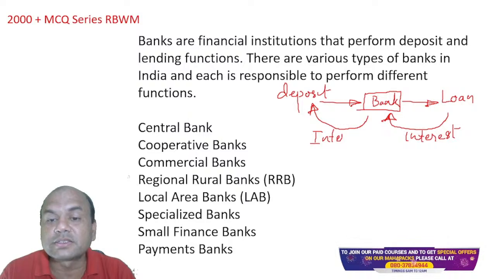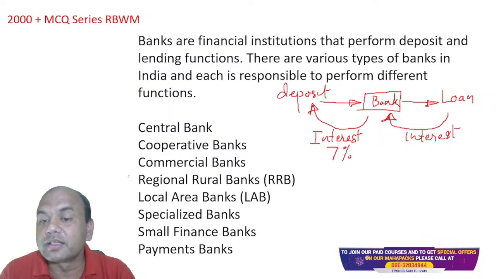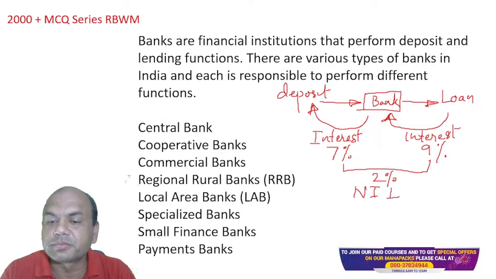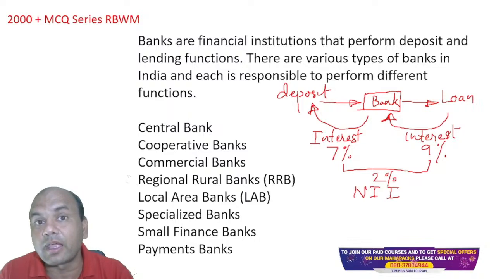Only the difference is, this interest over here will be lesser. Let's say this interest is 7%, then this interest should be at least 9%, so that this gap of 9 minus 7, that is 2%, is known as NII, net interest income.